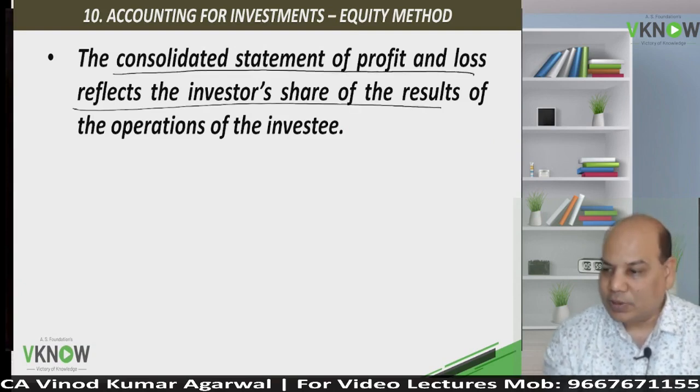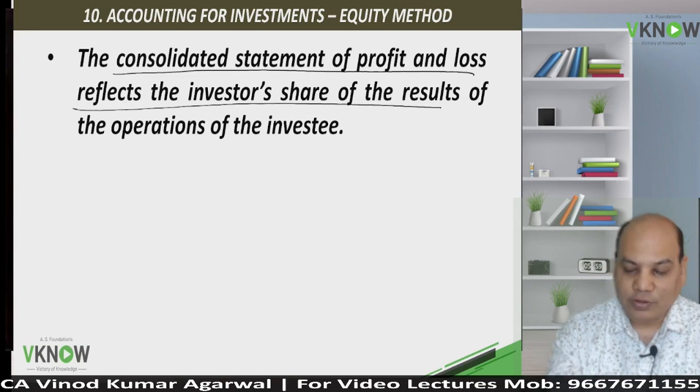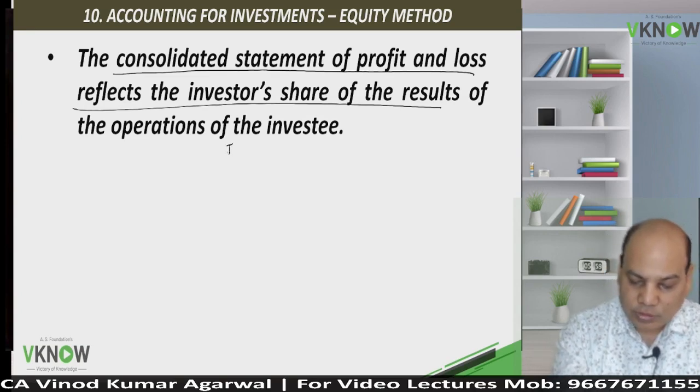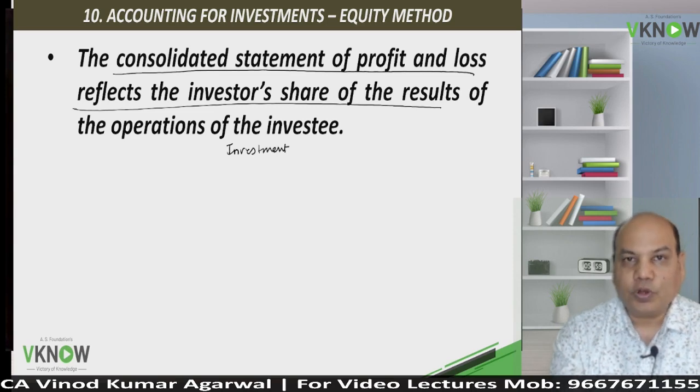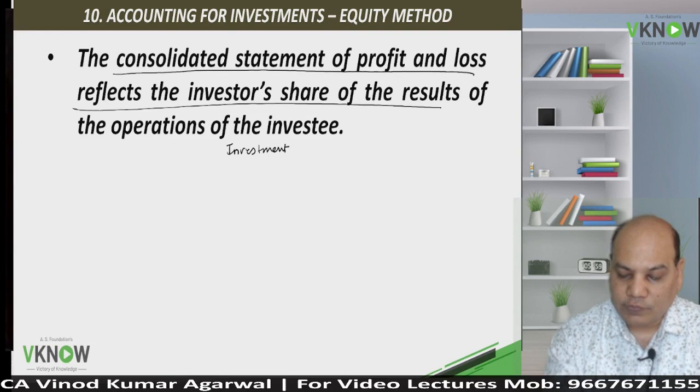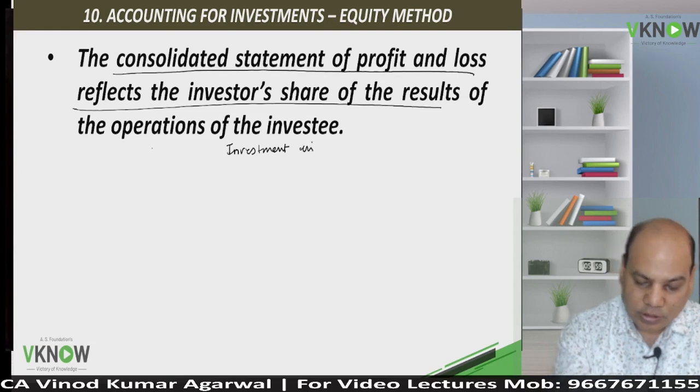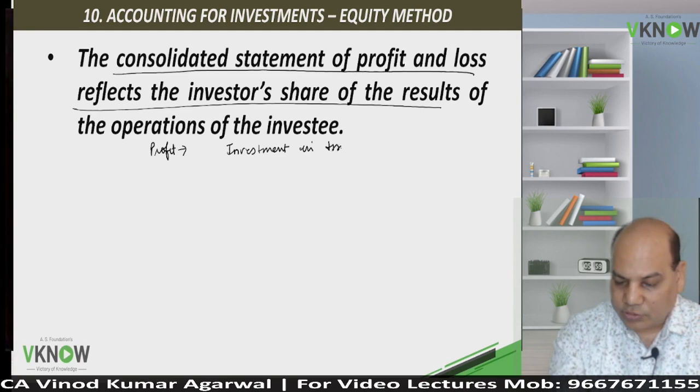I have already explained, and I don't mind writing one more time. The memorandum journal entry for recording the share in the profit of associate, if the associate makes profit: Investment in associate debit, to consolidated P&L account.